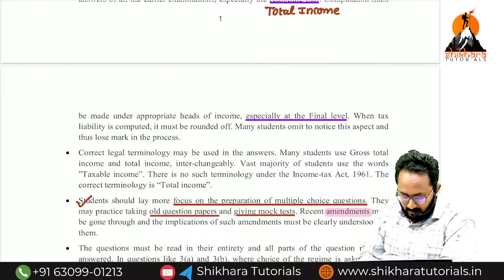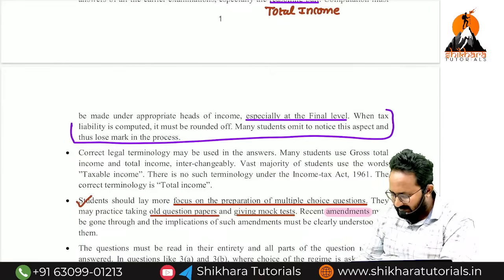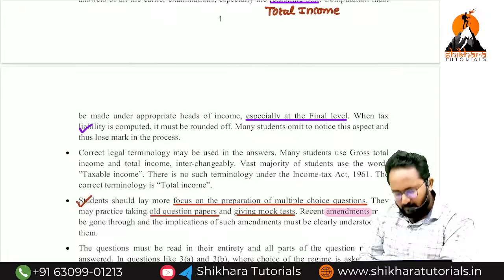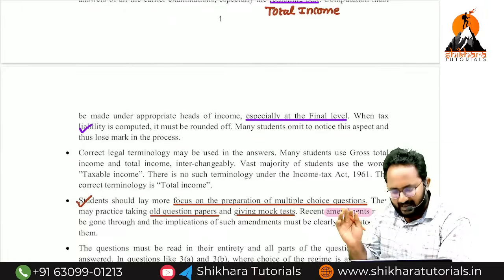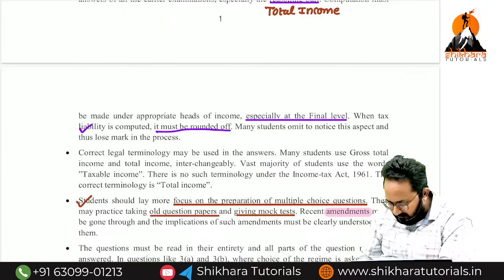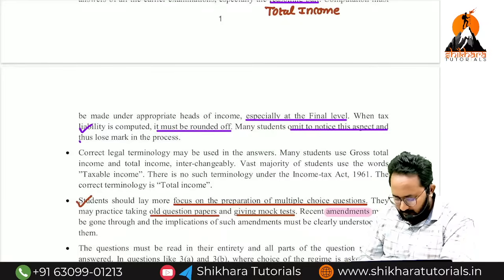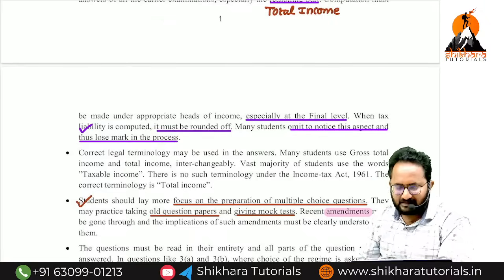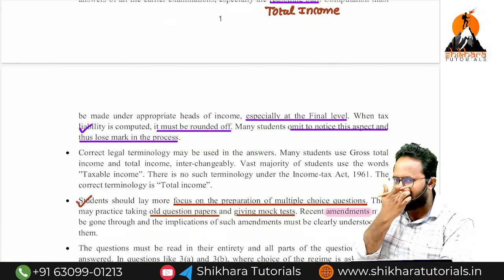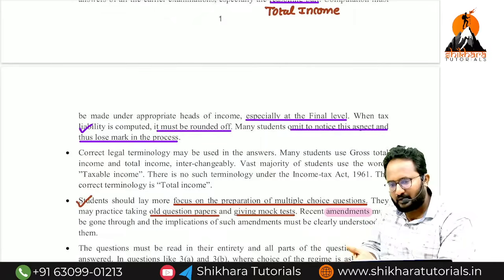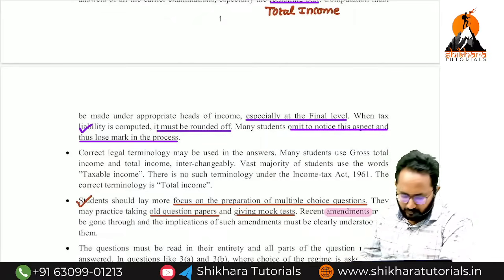And last, in the regular class in the UO batch, I have said multiple times, after computation of tax liability, you have to round off your tax liability. It must be rounded off. Many students are losing marks at these steps only. They will check the final answer. They don't want to know about the steps. If you write everything correctly without rounding off, they strike off your entire answer.